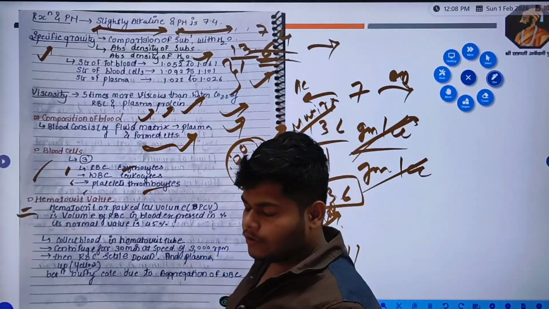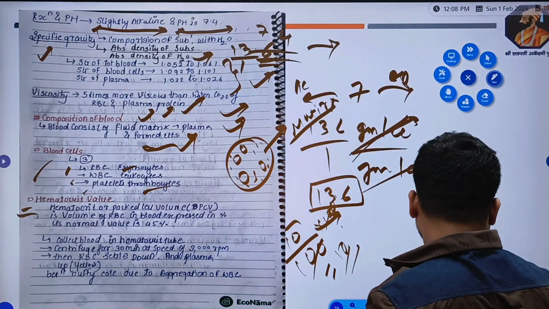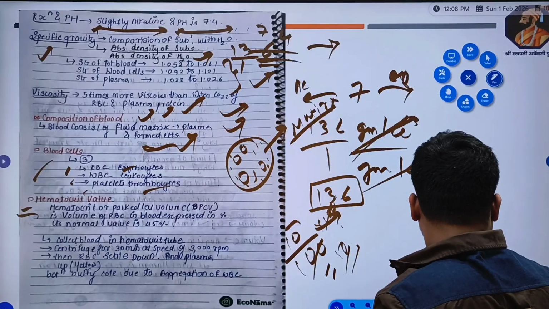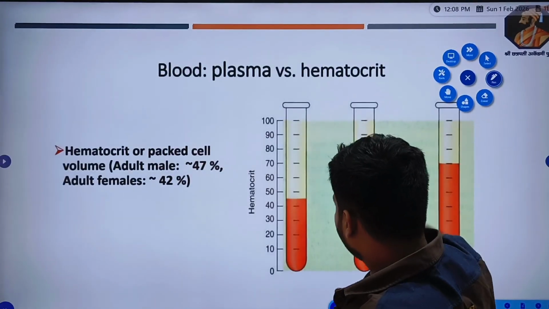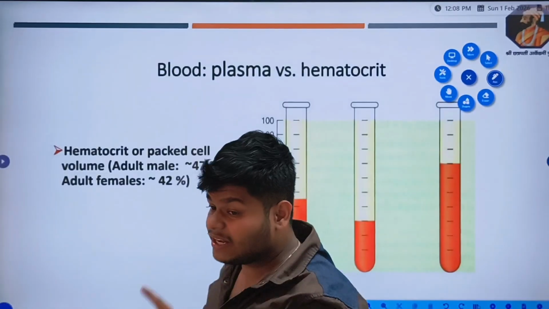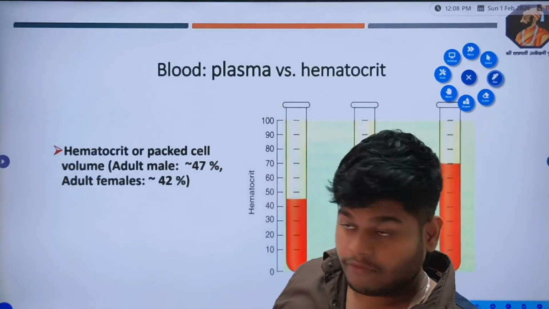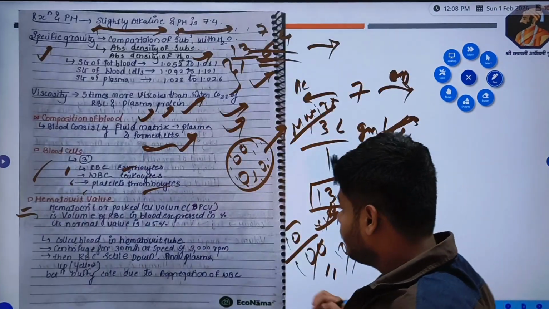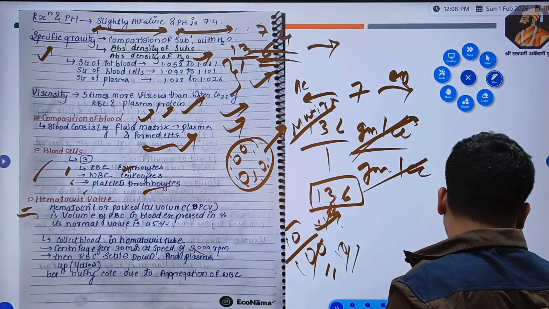What we have to do for the hematocrit value is collect blood in this tube. The blood will be collected and you have to centrifuge it for at least 30 minutes at a speed of 300 rotations per minute, right?